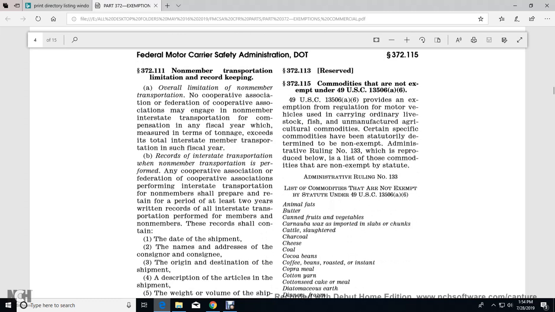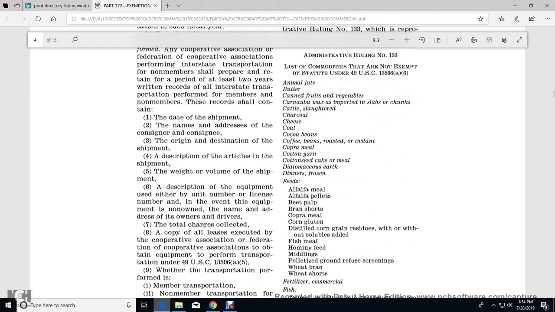Records of interstate transportation: a cooperative association or federation performing interstate transportation for non-members shall prepare and retain, for a period of at least 2 years, written records of interstate transportation performed for members and non-members. The record shall contain the date of the shipment, the name and address of the consignor and the consignee, the origin and destination of the shipment, the description of the articles, the weight or volume of the shipment, the description of the equipment with either the number or license numbers, in the event the equipment is not owned, the name and address of its owner, and the driver.